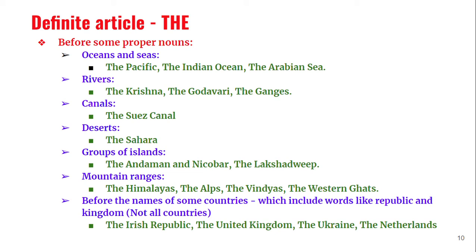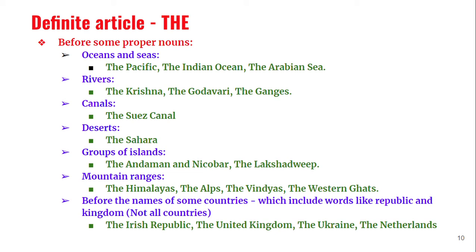We say Lord Krishna, or I met Krishna, I am speaking to Krishna. But Godavari is very beautiful. Here I am speaking about a girl named Godavari, and she is very beautiful. When I say the Godavari is very beautiful, here I mean the Godavari river. The Ganges, Ganges means Ganga. Ganga is also called Ganges, the Ganges. Then canals. There are many canals like the Suez Canal. We use the Suez Canal. Deserts, before deserts also we use the: the Sahara.